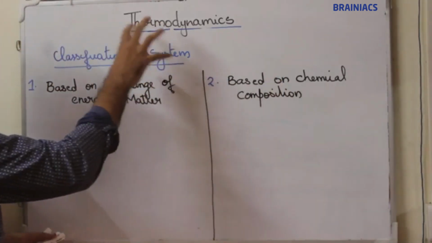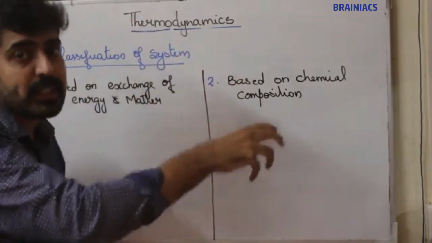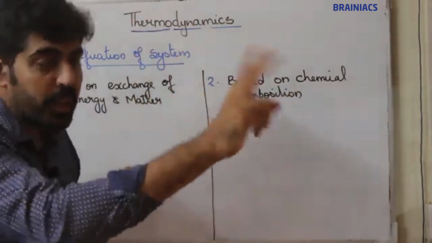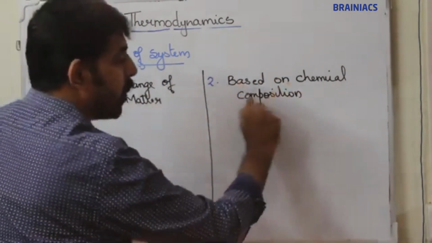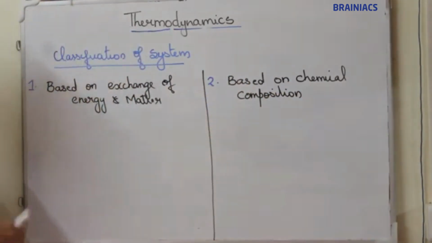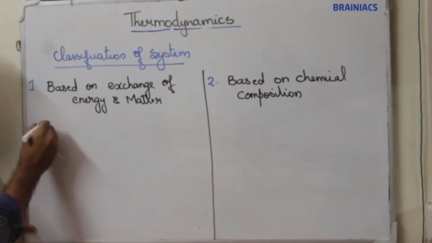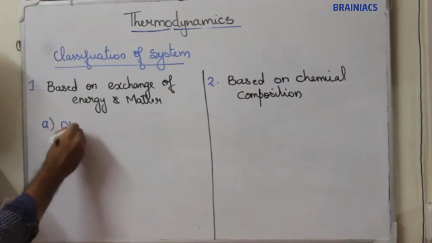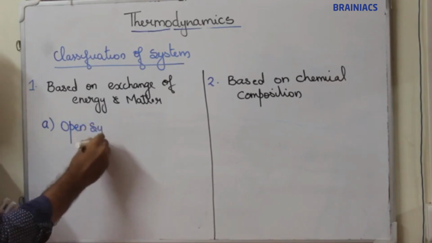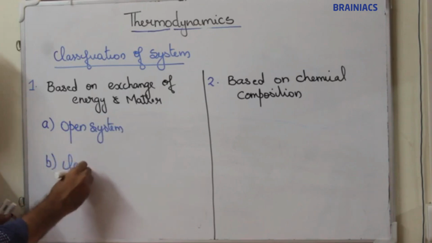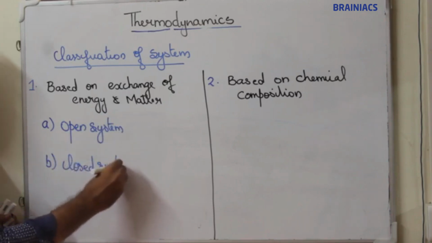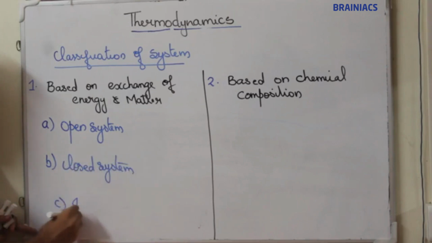Now, based on exchange of energy and matter, systems are classified into three categories: A, open system; B, closed system; third one, isolated system.